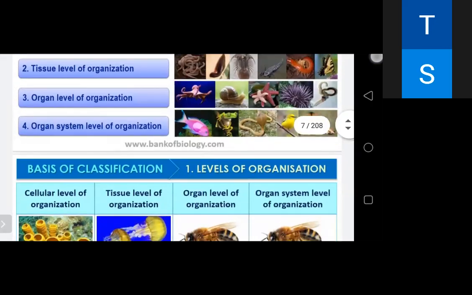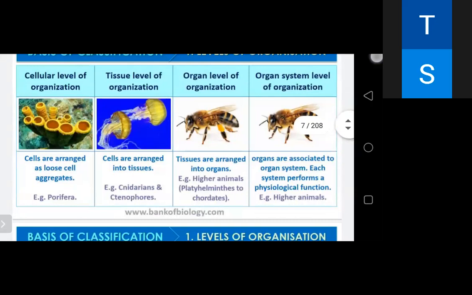In the tissue level of organization, the cells are arranged into tissues. The cells performing the same function are arranged into a tissue, as is the definition of a tissue. The group of cells function together, so they have a tissue level of organization. For example, coelenterates or cnidarians are a little more complex compared to poriferans, because poriferans have the cellular level of organization, and these coelenterates have the tissue level of organization.